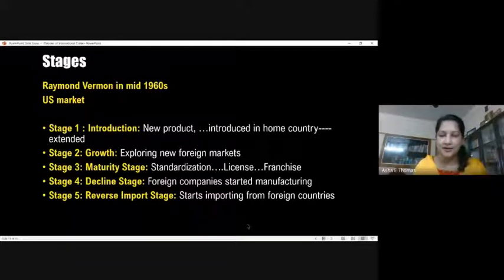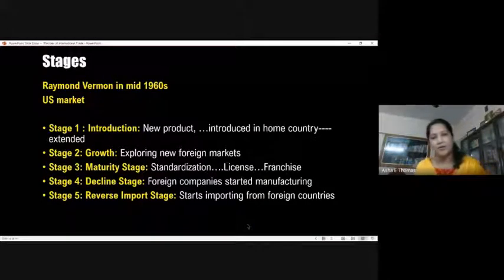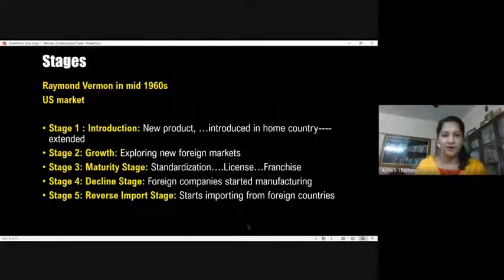First is when it is introduced in the market, and then, when it is slowly expanding to the other markets, the growth stage. And then the third one is where the product gets a more or less standardized form, and the company thinks of giving production rights or selling rights to different markets.